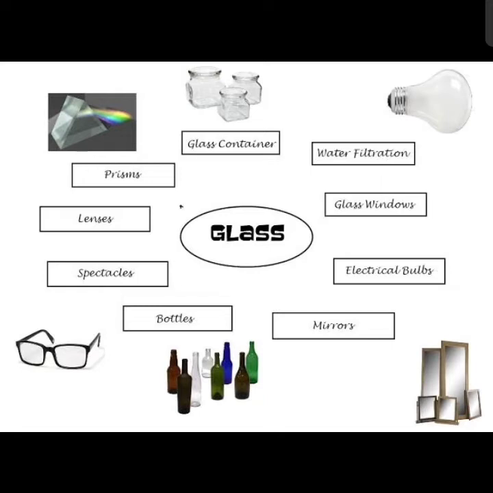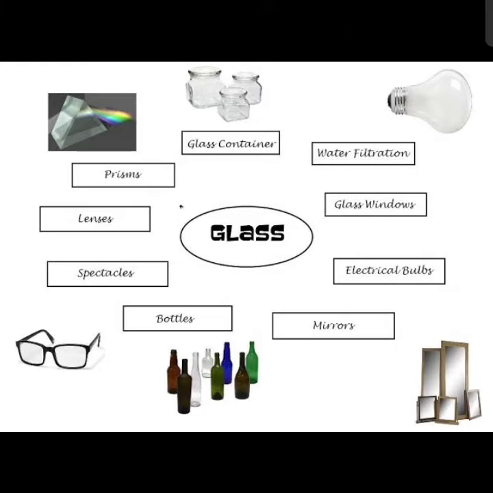Now we will see the different things made from glass. First we can see here glass containers, water filtration, glass windows, electric bulbs, mirrors, bottles, spectacles, lenses and prisms. Prisms we use in the science lab to do experiments. So these different types of things are made of glass. Not only this, but there are many more things which are made of glass.